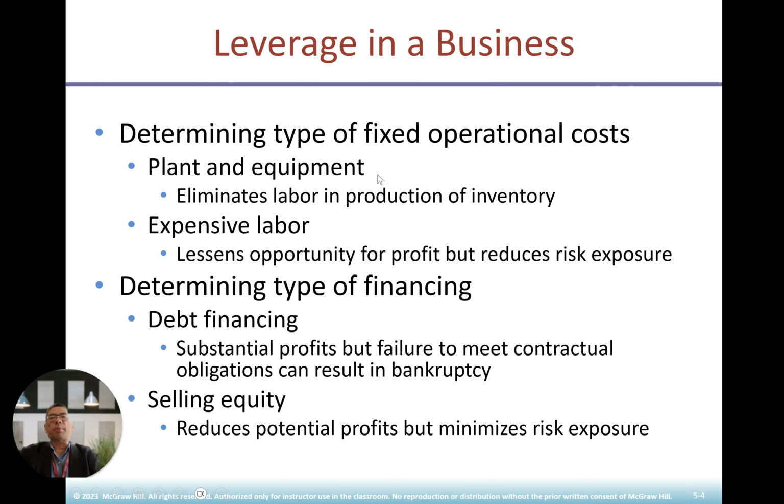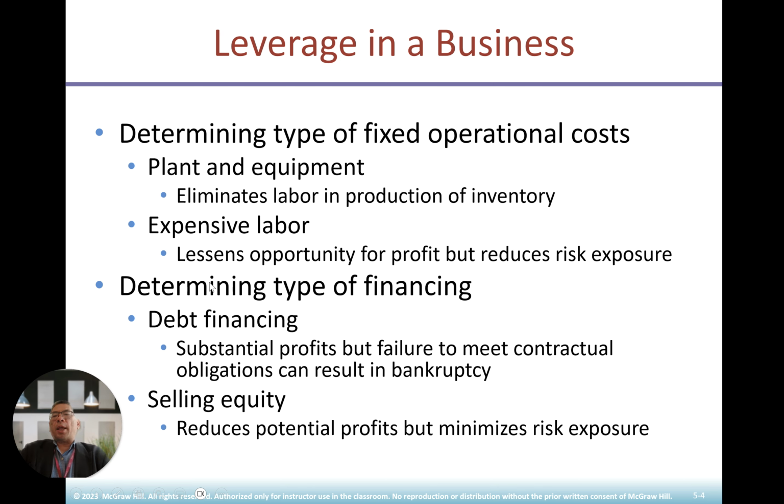Leverage determines the type of operational cost, including plant and equipment. It eliminates labor in the production of inventory. Why? There's a tendency now toward automation in many industries. For example, in the car industry, there's a tendency toward robotic automation. This has been done in many Japanese corporations, as well as the Chinese manufacturing sector, from Toyota to BYD. Why? Labor is expensive. That's the reason why. There is less opportunity for profit, but reduced risk exposure.